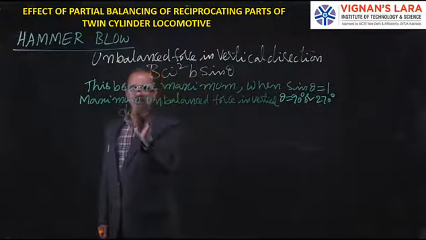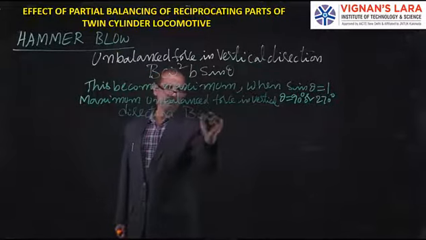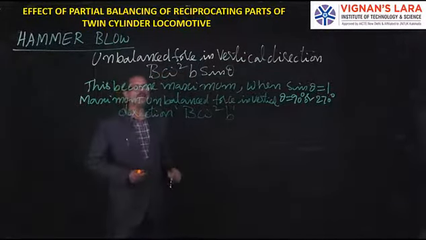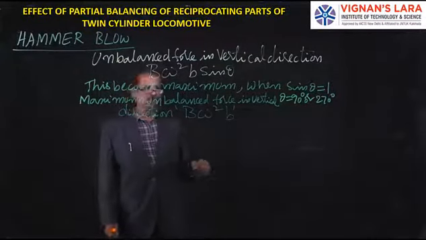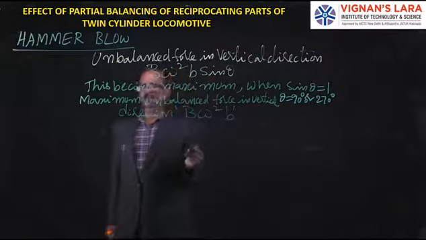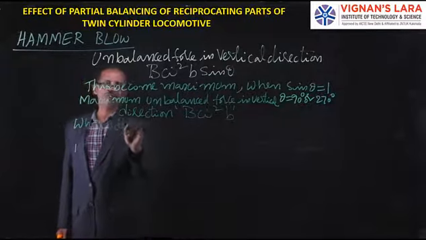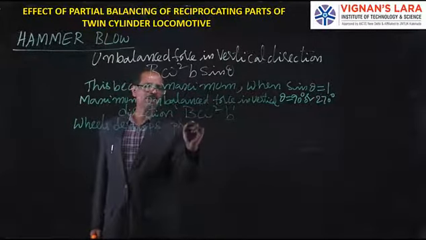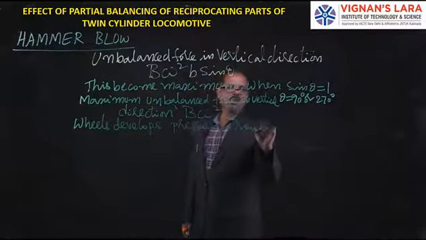It is b omega square b. And see, the wheels will produce some pressure on the rails. Wheels develop pressure on rails, an amount of P.